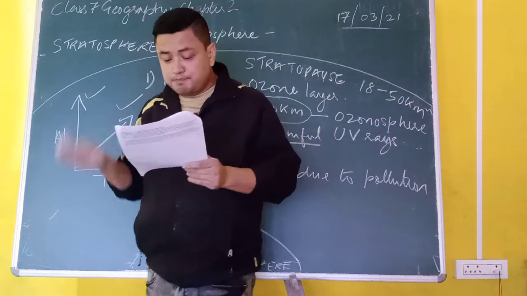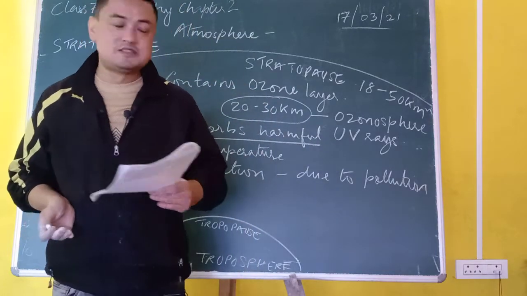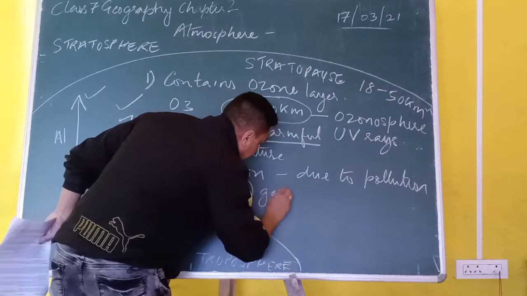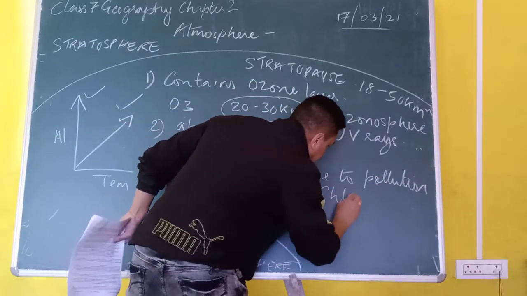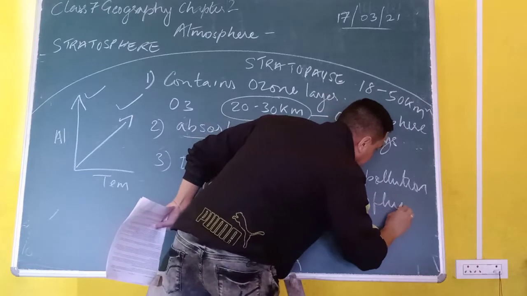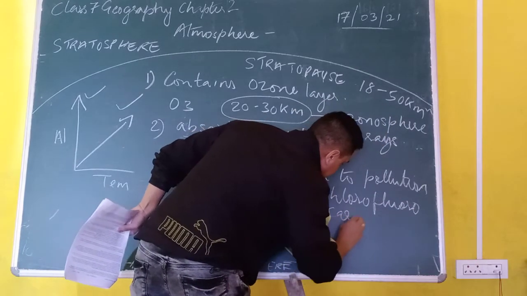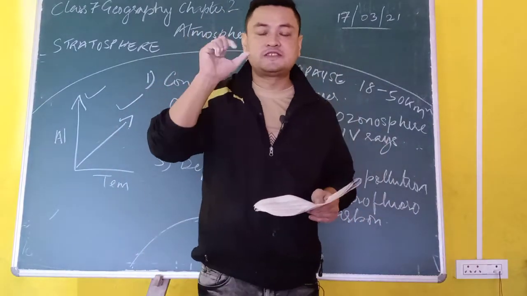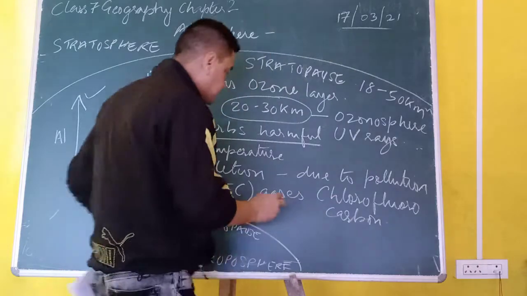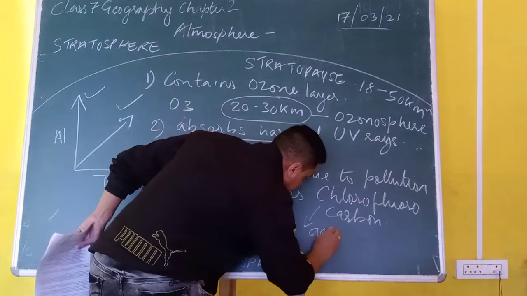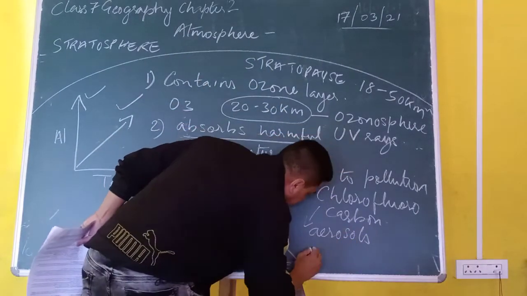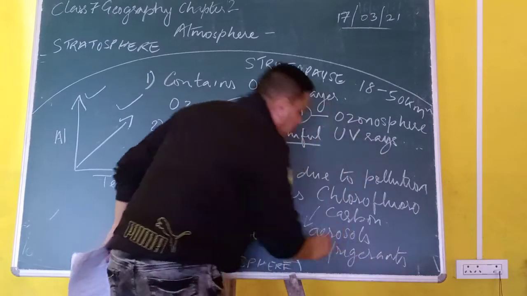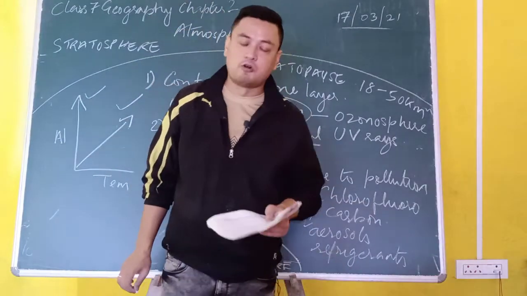So, due to pollution or excessive use of harmful chemicals like CFC gases, these are known as chlorofluorocarbons. Now, these are found in aerosol cans. So, chlorofluorocarbons are found in aerosols and refrigerants. So, old refrigerators, etc., basically emit chlorofluorocarbons.